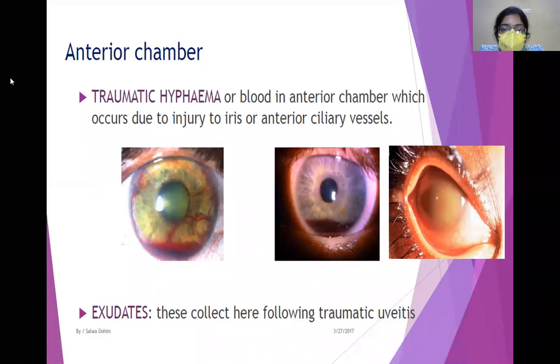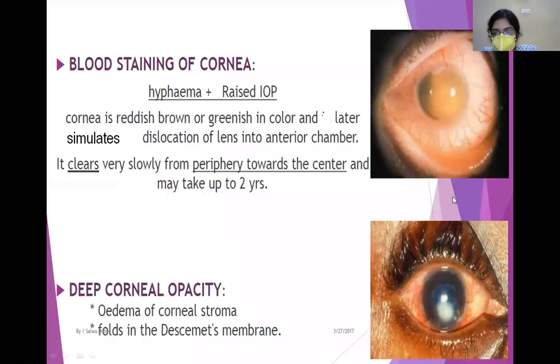Now again, this is the hyphema which I was talking about. If this hyphema is total, it looks like this. Here you can see that there is hyphema only up to this level. There is injury to the iris or ciliary vessels, and then the hyphema collects here. Suppose there is extensive hyphema, you cannot see the iris and the pupil. The anterior chamber will be totally filled with blood, and if it is allowed to continue, you will have blood staining of the cornea.